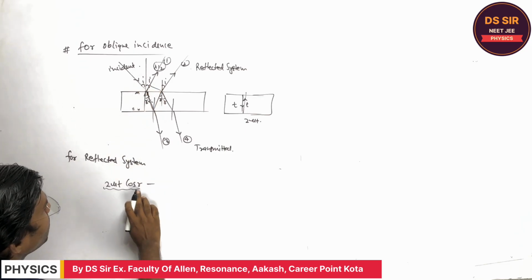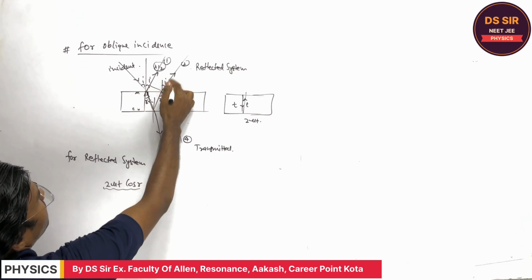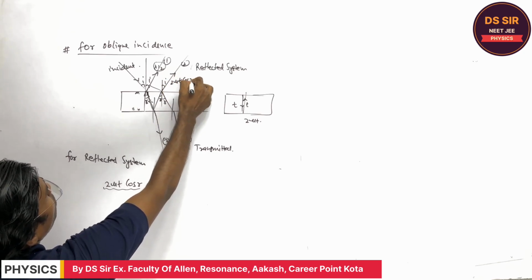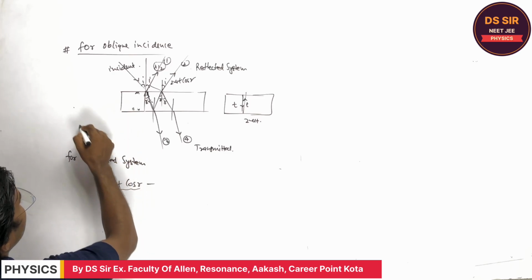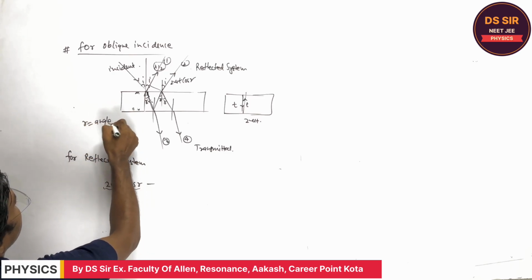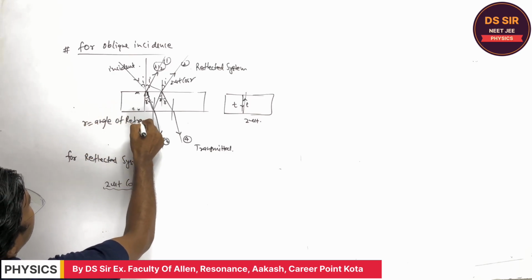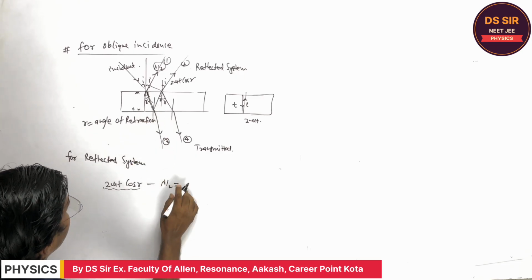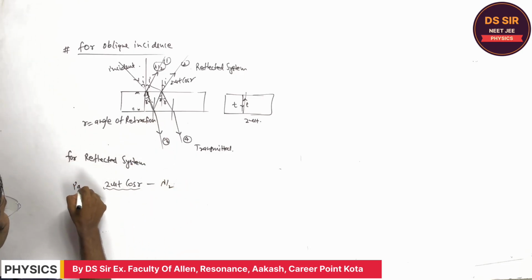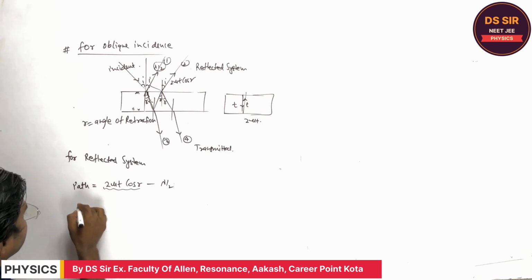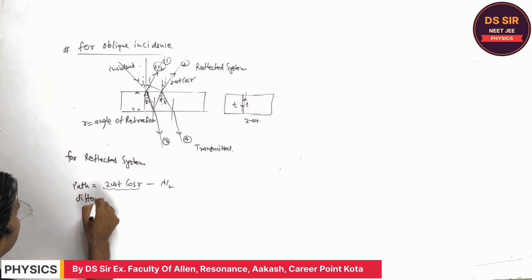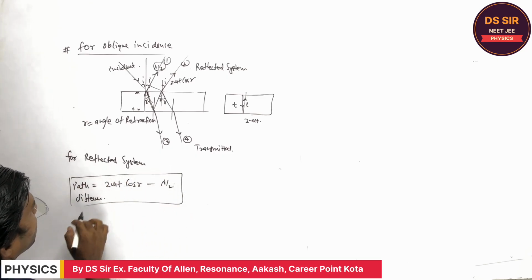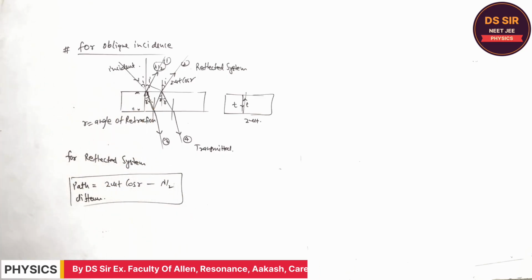So 2 mu t cos r is the extra path traveled by this second wave, where r is the angle of refraction. So 2 mu t cos r minus lambda by 2 is the path difference, right? This path difference you have to remember for the oblique incidence of the light.